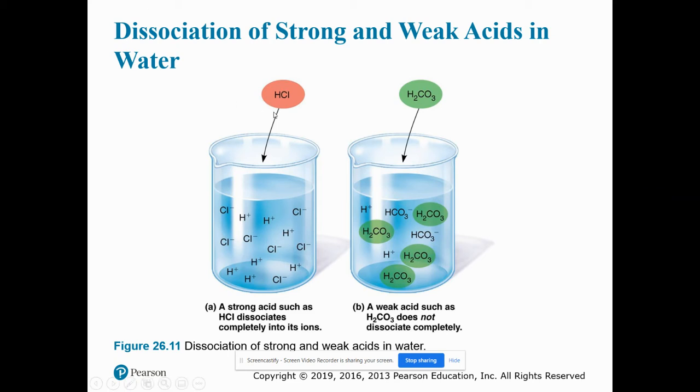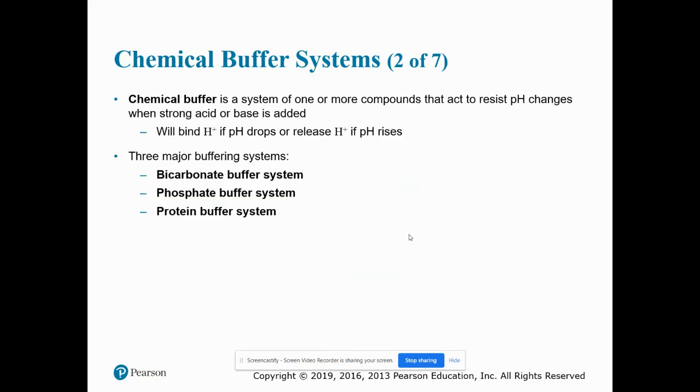Strong acid, hydrochloric acid: put it in water, it's going to dissociate completely. A weak acid like carbonic acid, you put this into water and it dissociates only partially. A chemical buffer is a system of 2 or more compounds that act to resist pH changes when a strong acid or base is added. It will bind hydrogen ions if the pH drops, or release them if pH rises. And there are 3 major buffering systems: the bicarbonate buffer system, the phosphate buffer system, and the protein buffer system.